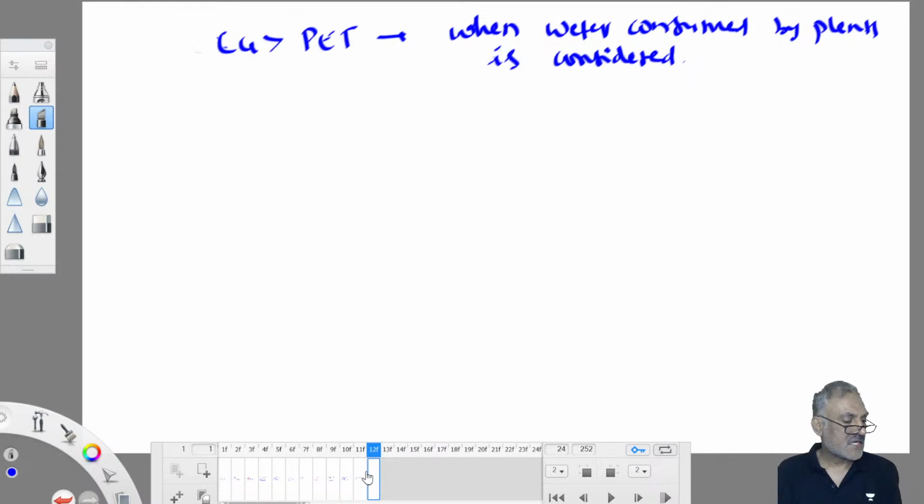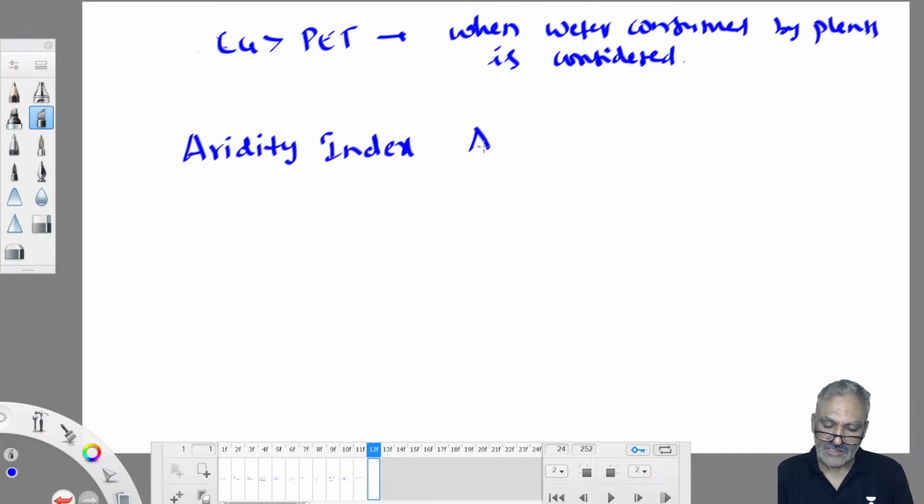So we have completed this topic, evapotranspiration. Let us work out a few numericals related to evapotranspiration before we jump into infiltration. Now listen, one more thing. We also work out the aridity index based on the PET by AET ratio. It is called AI. Civil engineers working with government departments are asked to work out the aridity index.